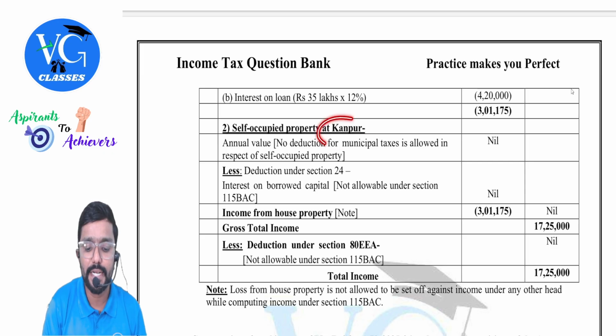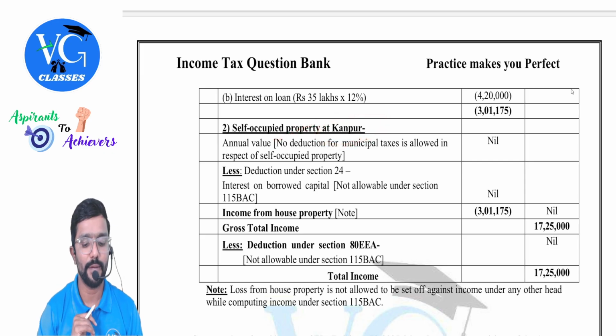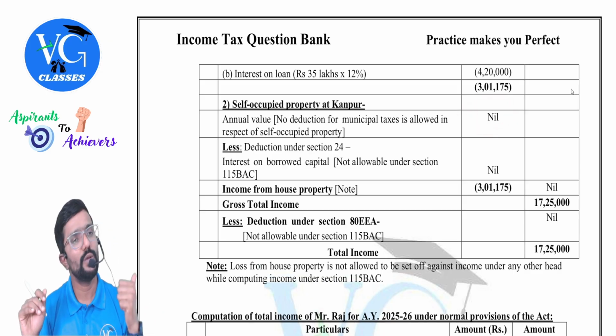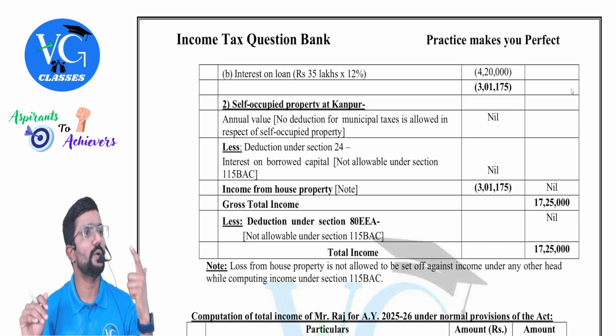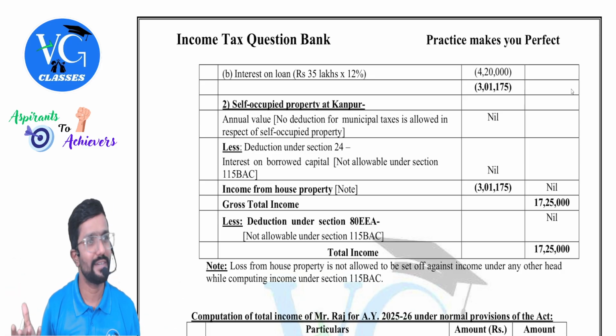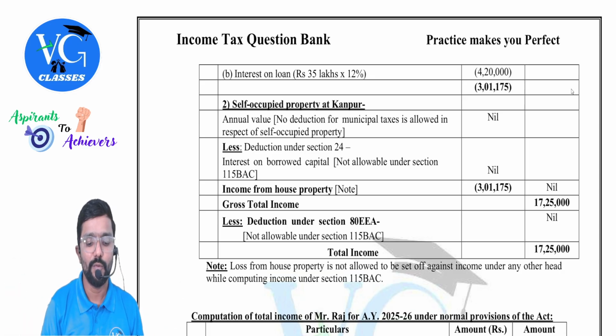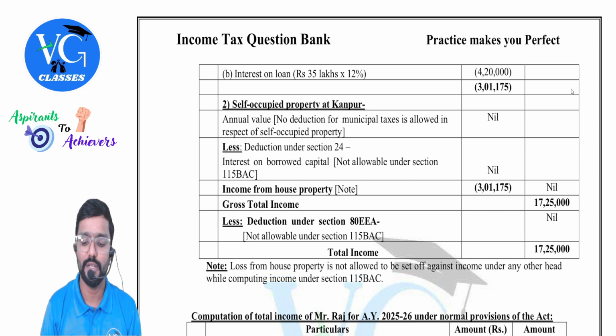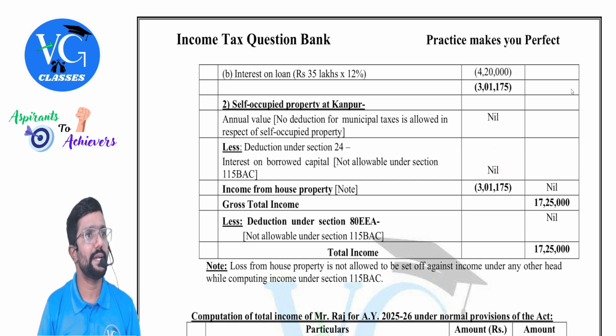Next, we will come to the self-occupied property at Kanpur. Gross annual value for self-occupied property will always be nil. No deduction for municipal tax paid, no deduction for standard deduction, because 30% of zero is zero only, no? Correct? Yes. Sure. Only interest you will focus on. Interest under the default regime for self-occupied property is blocked. Don't worry about pre, post and all. That will come only under optional. Straight away nil.